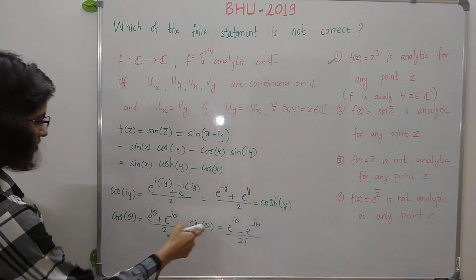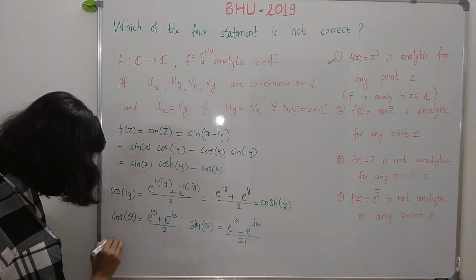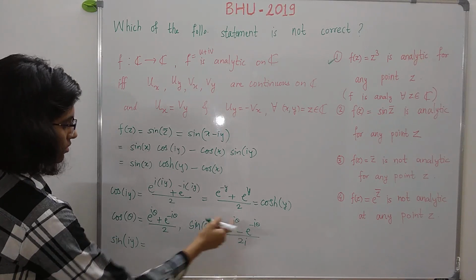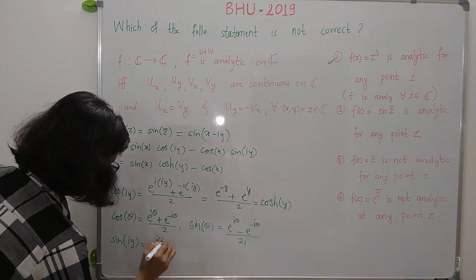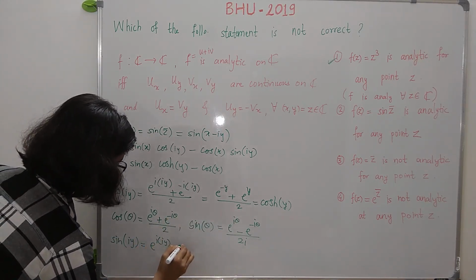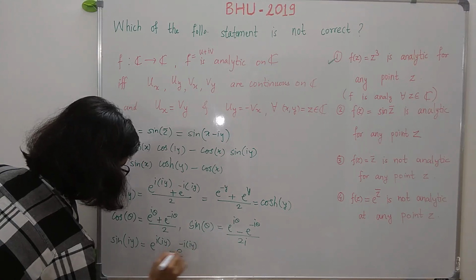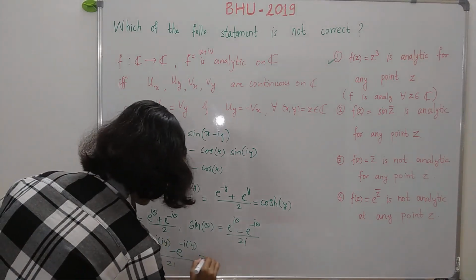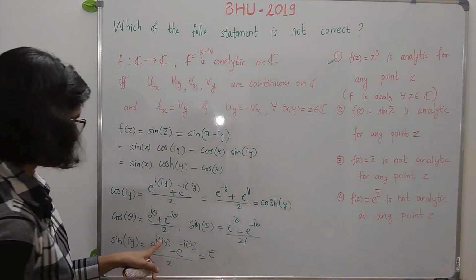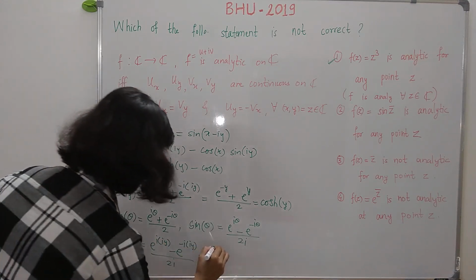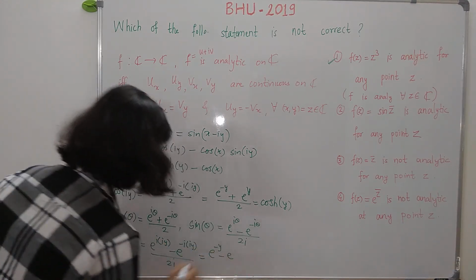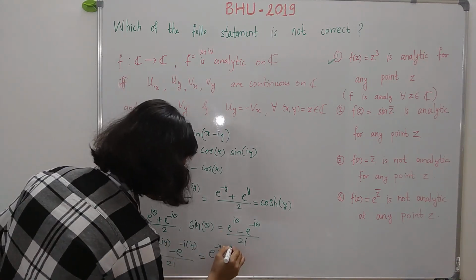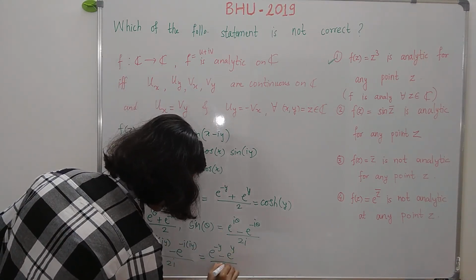So you replace this theta by iy, we get sine of iy is equal to, now theta is iy, so e raised to i times iy minus e raised to minus i times iy, divided by 2i. Now let us simplify this. So this is just equal to e raised to i squared into y, which is minus y, minus e raised to, now this is minus i squared, so it is 1 into y, which is just y, divided by 2i.